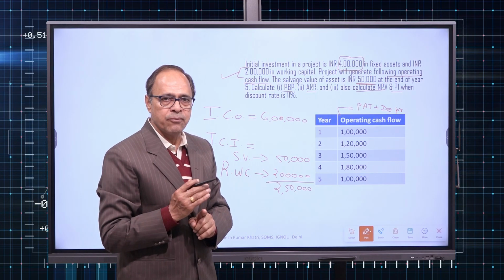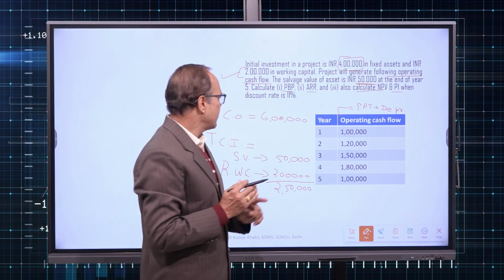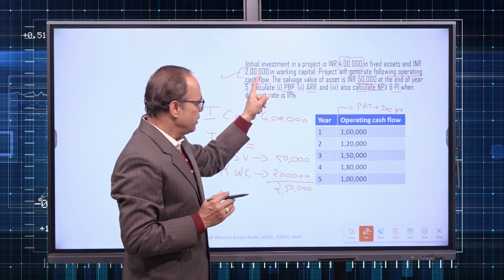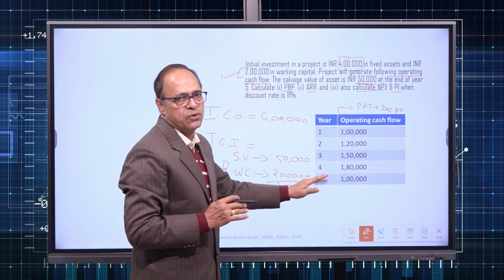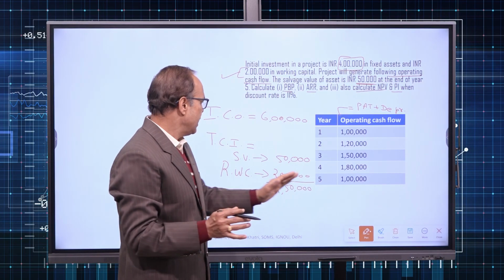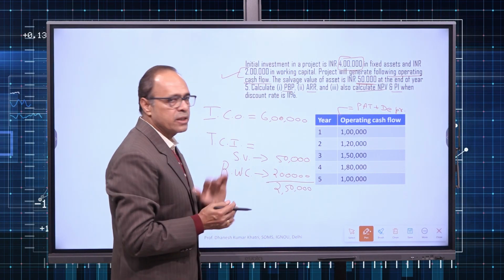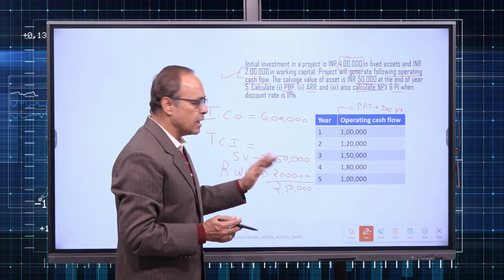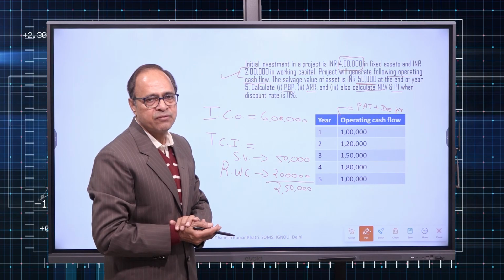So we have taken step 1, estimation of cash outflow, which is 6 lakhs, 4 plus 2. We were given operating cash inflow, no calculation was required, and we have identified terminal cash inflow: salvage value 50,000 and recovery of working capital 2 lakh, which makes it 2,50,000.